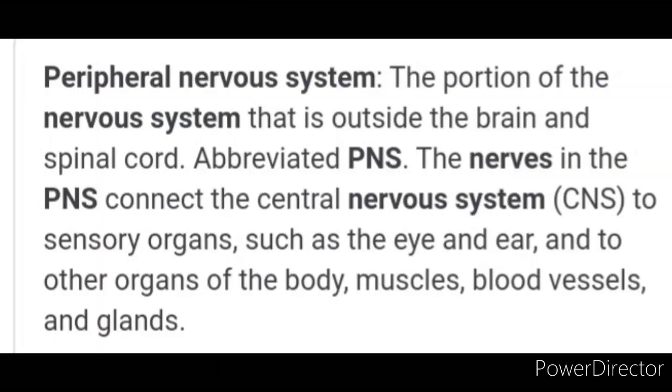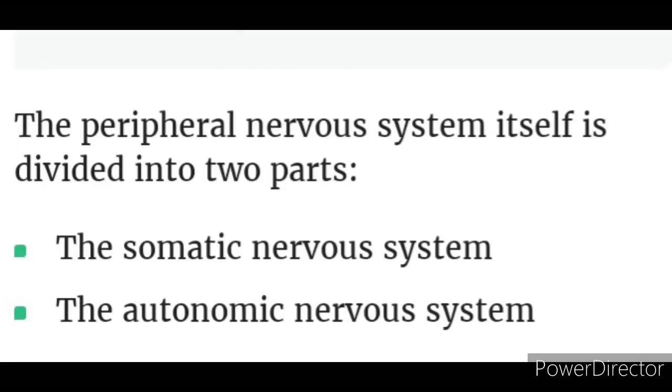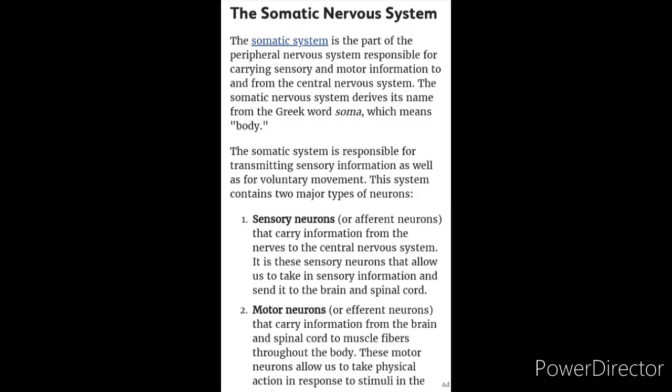Students, the function of the peripheral nervous system is that it carries impulses to and from the sensory organs like skin, and conveys the messages to the effector organs like glands and the muscles. The peripheral nervous system has two components, means it is divided into two parts. First, the somatic nervous system or voluntary nervous system, and the second is the autonomic nervous system or the involuntary nervous system.